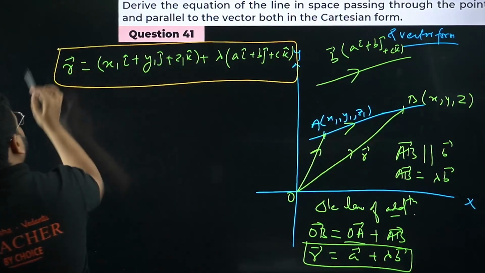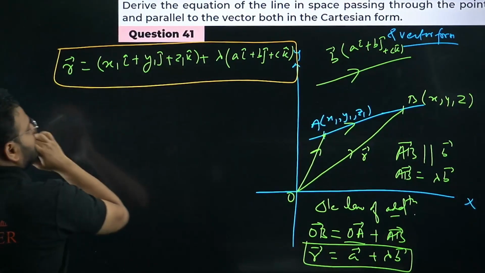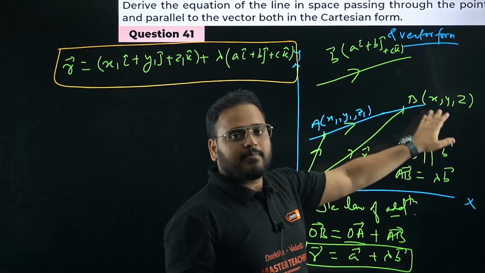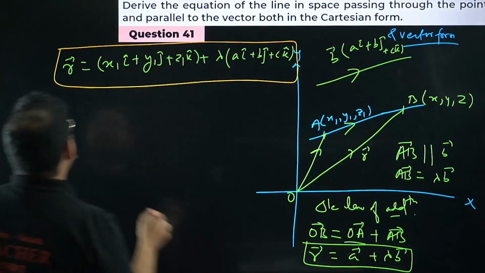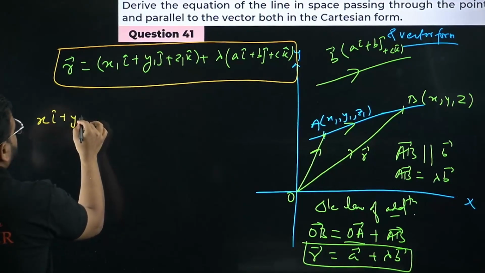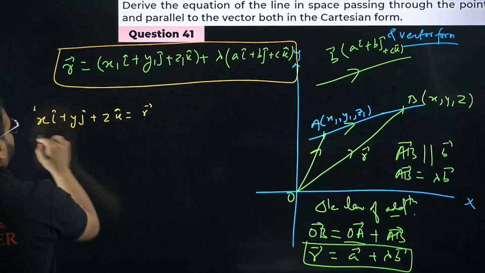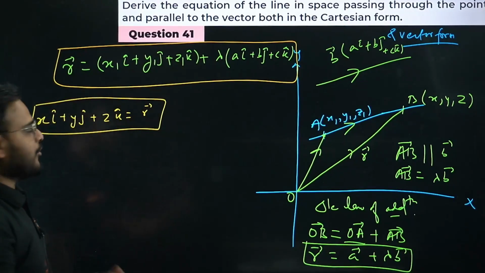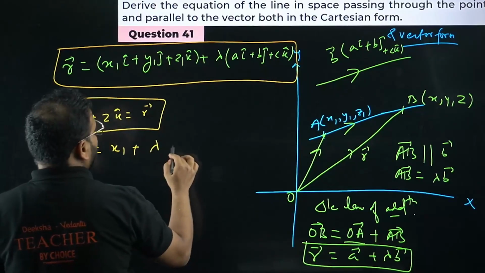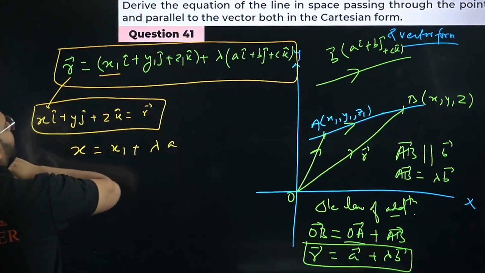Chaliye, this is clear. Now Cartesian form, sir. What are you gonna do? Simply take how you write vector R. Vector R is, sir, x i cap, y j cap, and z k cap. What are the coordinates? x, y, z, right? So write like this: x i cap plus y j cap plus z k cap is nothing but your vector R actually. Now if you compare the x component, what are you getting? Please check. You're getting x equals to x1 plus lambda a. How come, sir? Over here I have the i component like this as x.